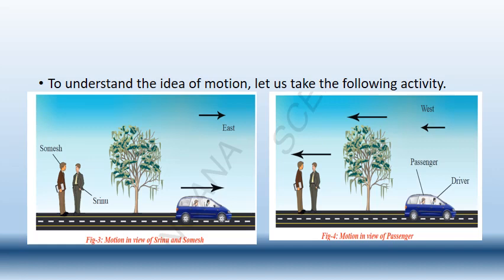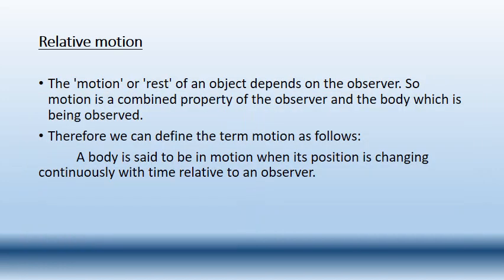So the motion of an object changes from person to person depending on perspective. So that is relative motion. The motion or rest of an object depends on the observer. So motion is a combined property of the observer and the body which is being observed. Depending upon those two only, we can conclude about the motion of a particular object or a person.